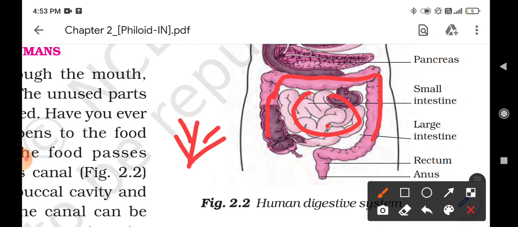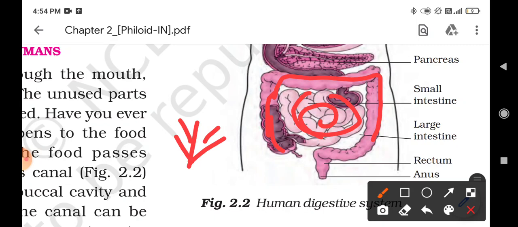After going through the process of digestion in the small intestine, the waste food enters the large intestine, which is 1.5 meters long, and the main function of the large intestine is to absorb water and some salts from the undigested food, or the waste, because the essential nutrients of the food were absorbed by the villi in the small intestine only.